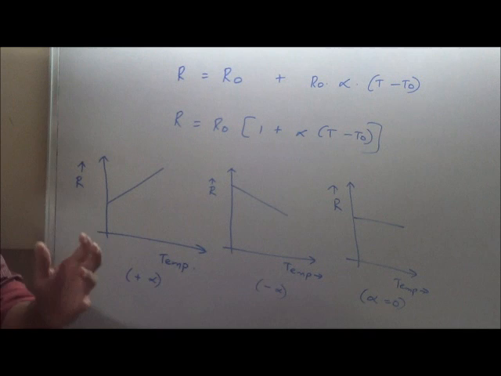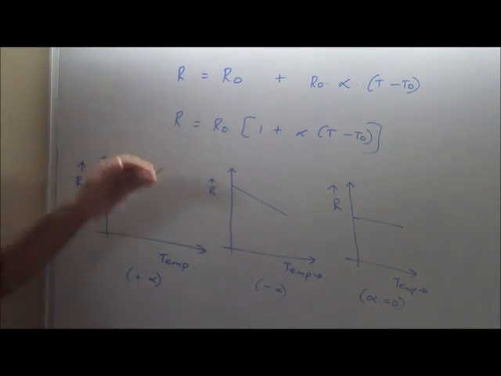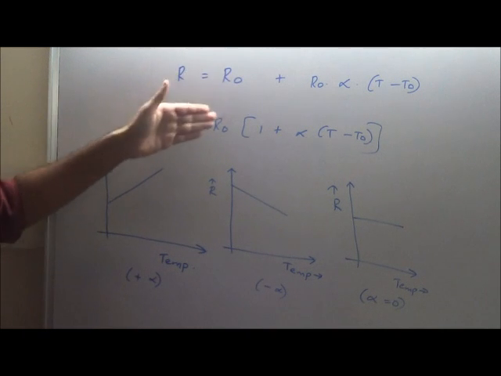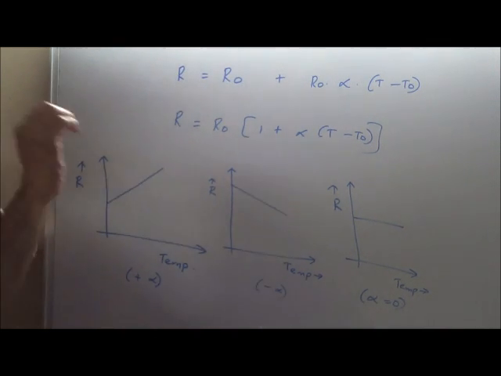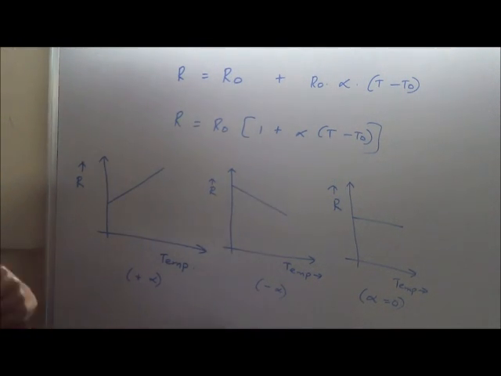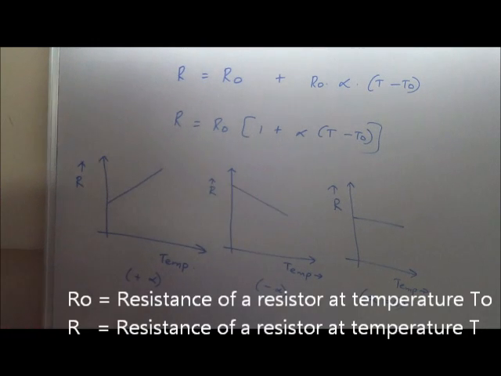Now, the change in resistance could be calculated by this or this relationship. Both are the same. This is the original. Here I have taken R naught common and got the second one. What are these terms? Alpha is a constant for a particular material. It's called temperature coefficient of resistance.